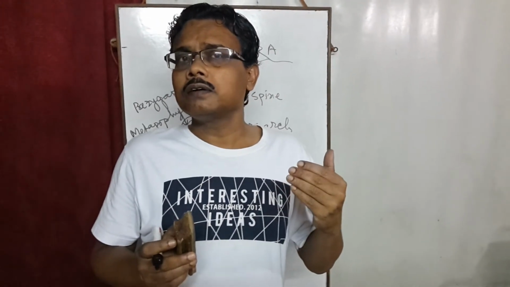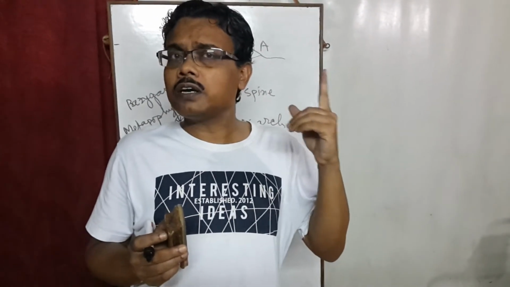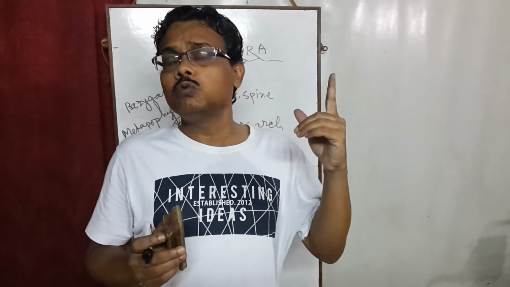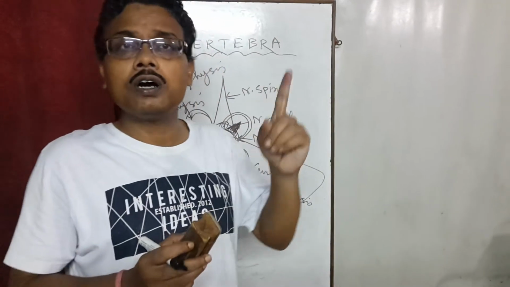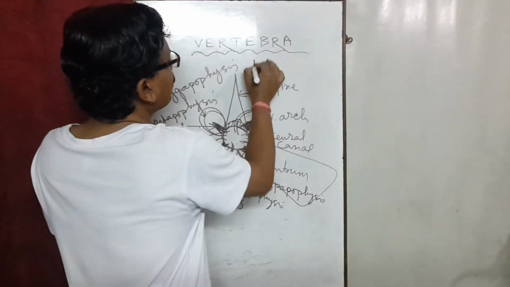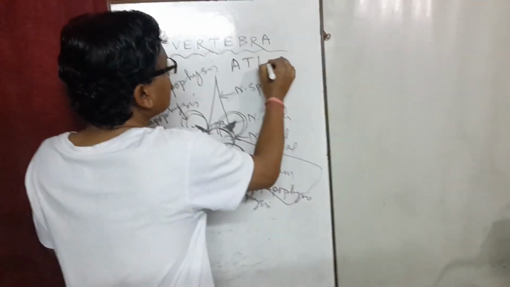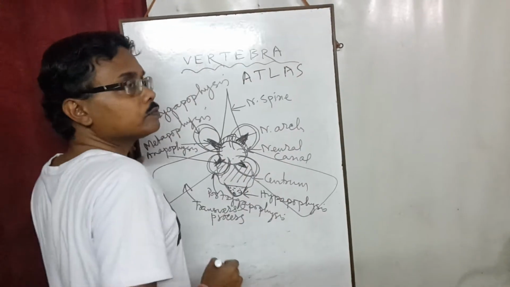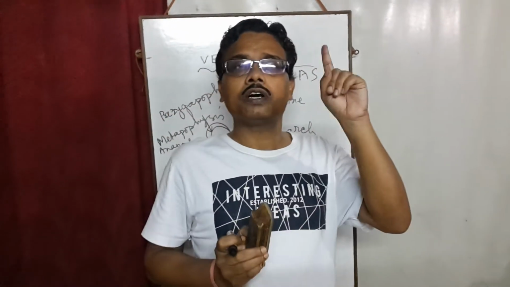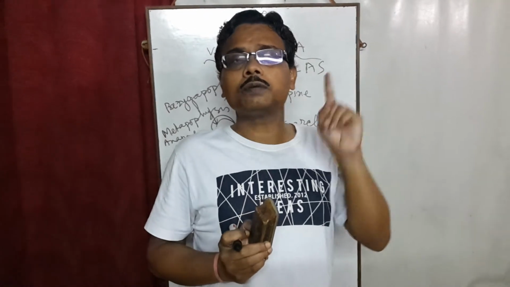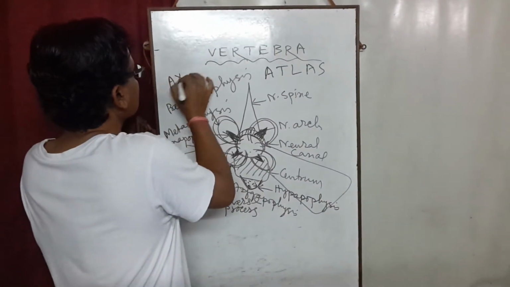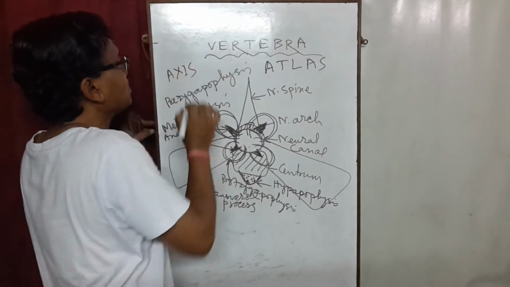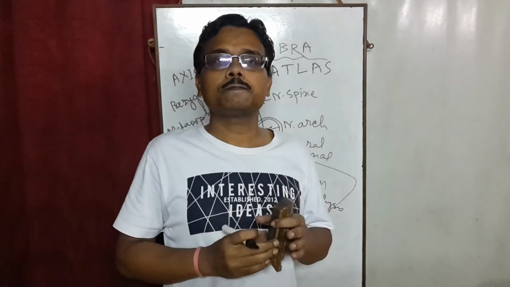Mind that the first cervical vertebra, which is generally called the first vertebra, is called atlas. This is our first vertebra. And the second vertebra is axis.